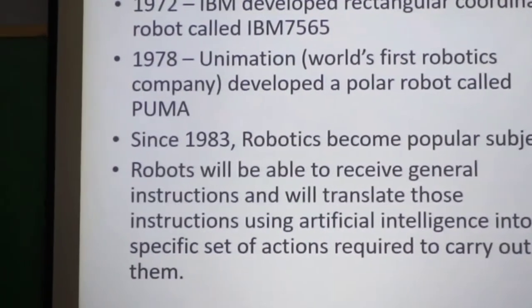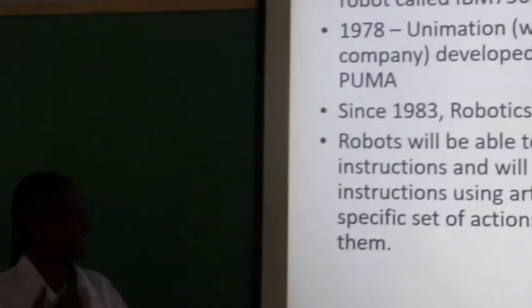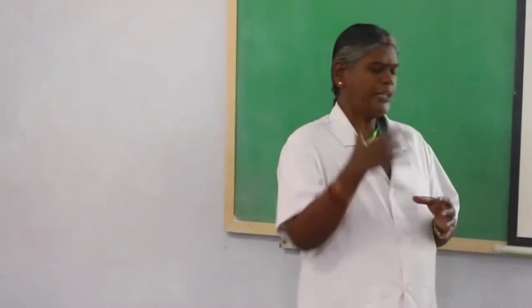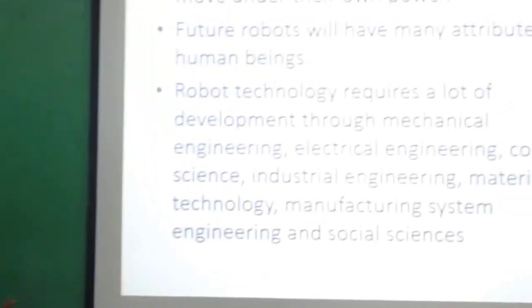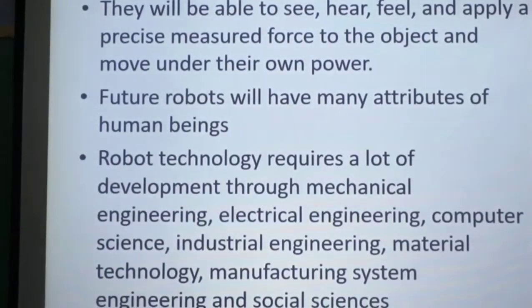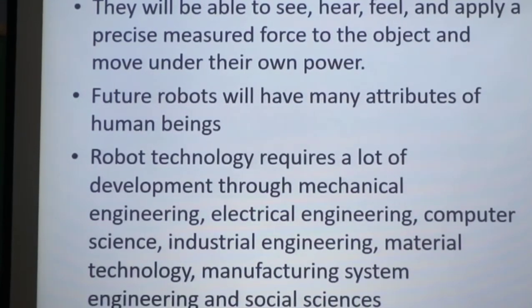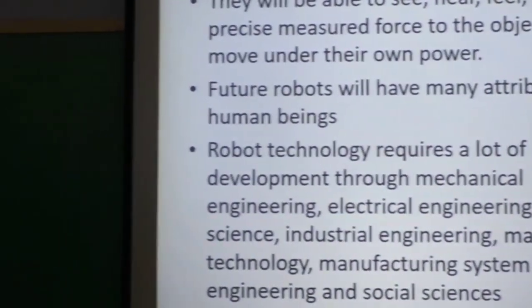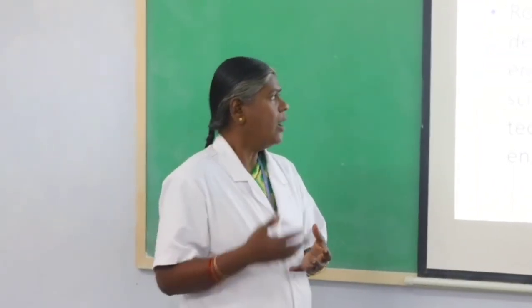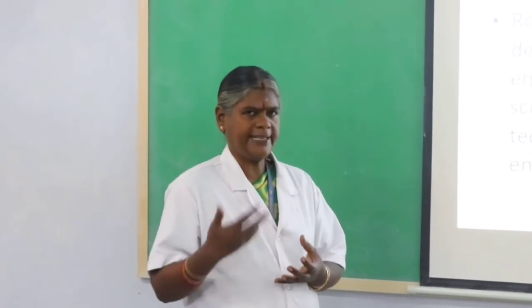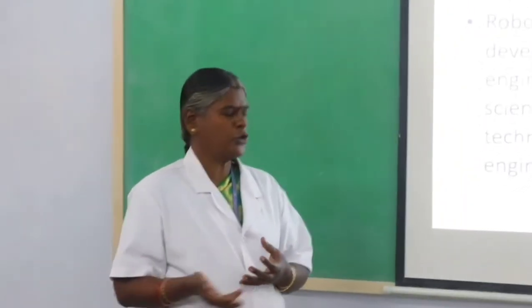Robots will be able to receive general instructions and will translate those instructions using artificial intelligence to a specific set of actions required to carry out these instructions. They will be able to see, hear, feel and apply a precise measured force to the object and move under their own power. Future robots will have many attributes of human beings. Robot technology comes through a lot of development, and it involves a lot of interdisciplinary subjects like mechanical engineering, electrical engineering, computer science, industrial engineering, material technology, manufacturing system engineering and social sciences.